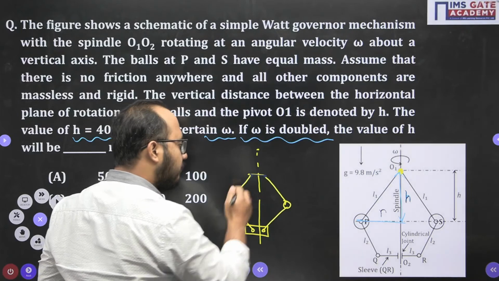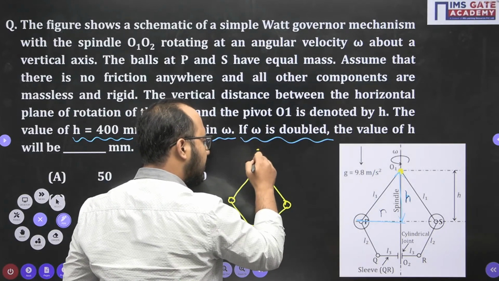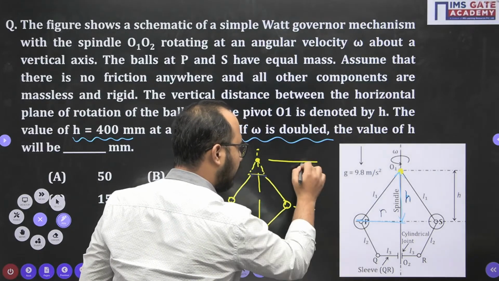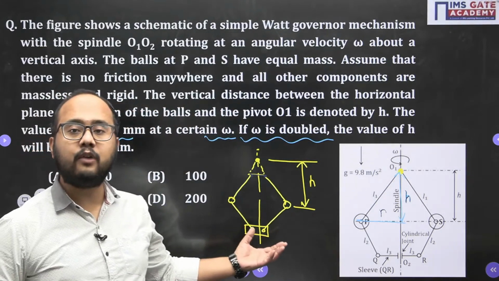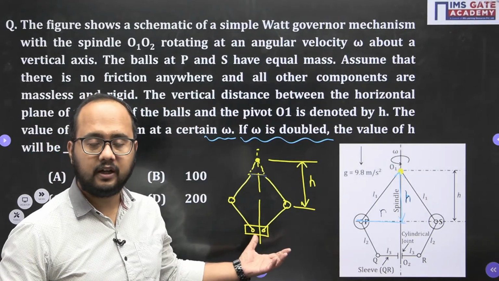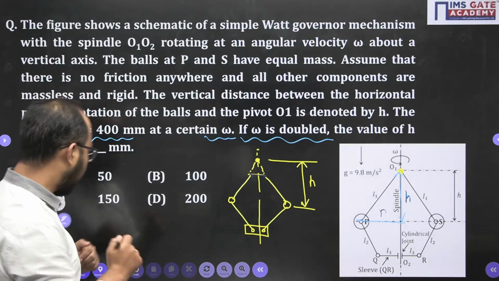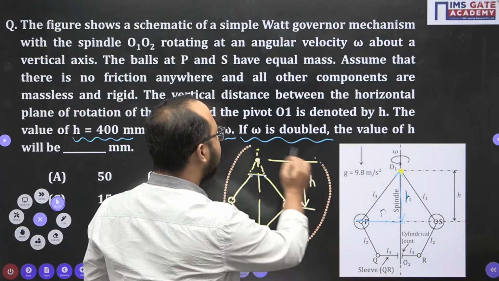So in that case, we need to extend these upper arms, and wherever they are intersecting, that point I will take, and from the center of the ball in vertical direction, it becomes our height of governor. So it is an example of open arm type governor. Now there is one more case, cross arm type governor. That also you should remember, because such basic variations at least you need to remember.